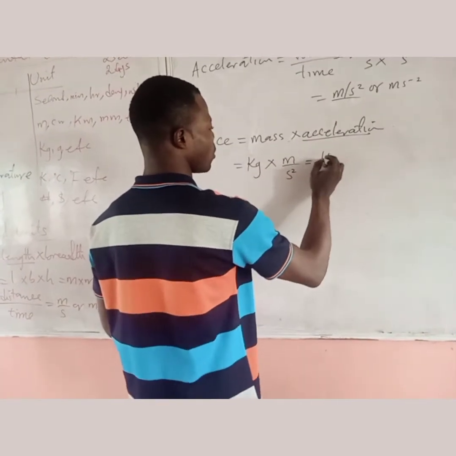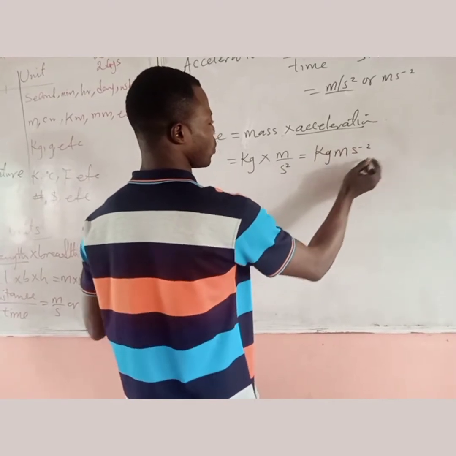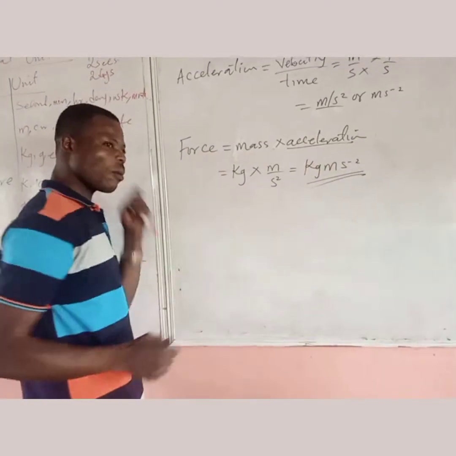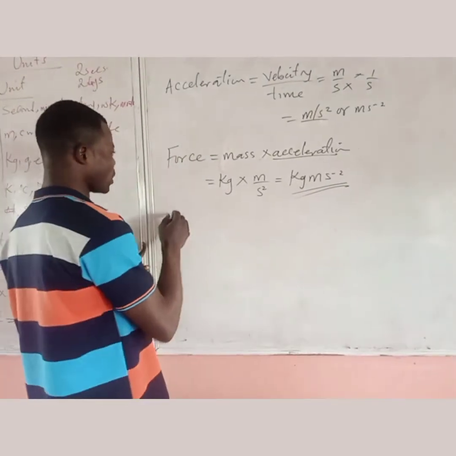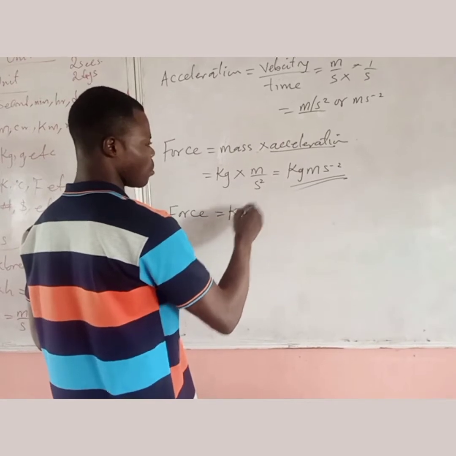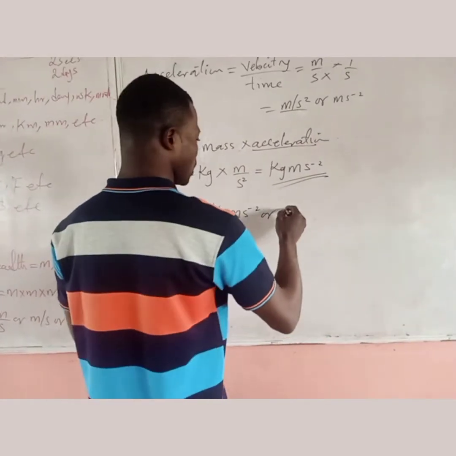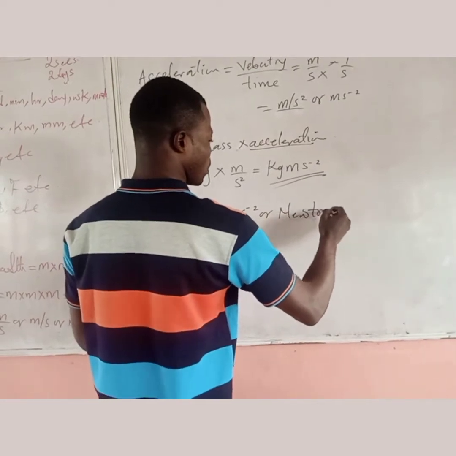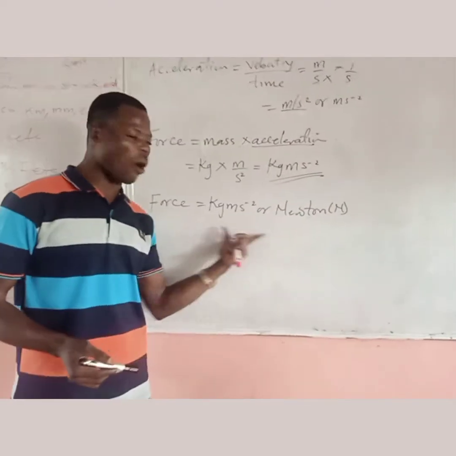So this will give you kilogram meter per second square. So this is the unit for force, but force can also be measured in Newton. So force can be measured in this or this.